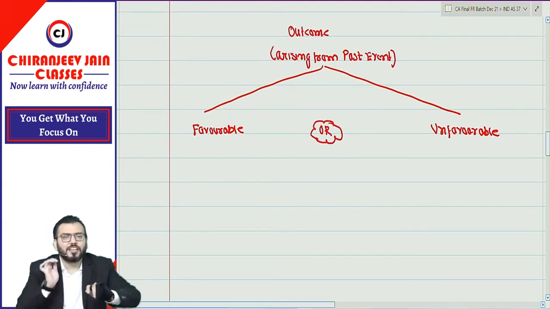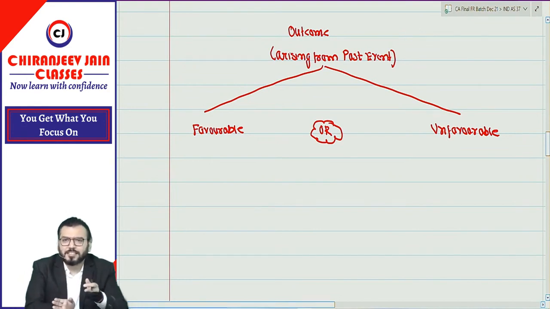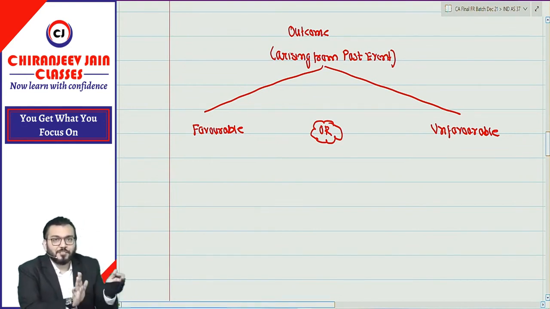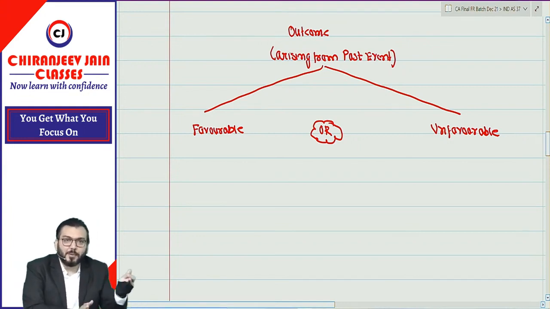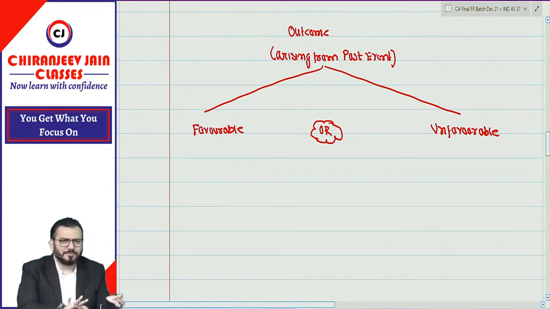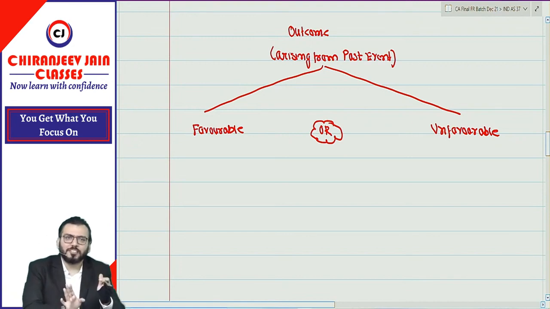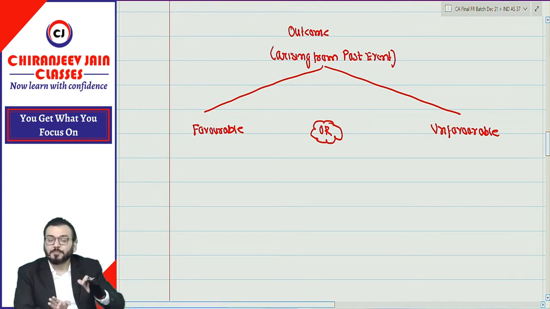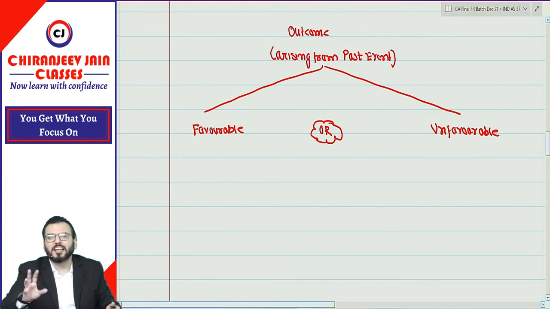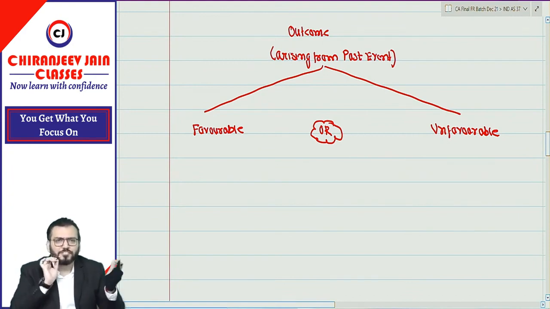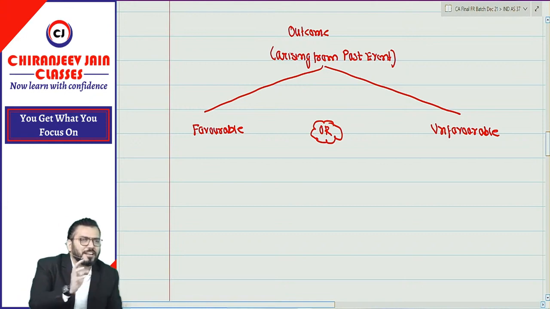Can I say when I am saying favorable, it means expected income. When I am saying outcome is favorable, it will be either expected income or gain. Income includes gain. When I say income, income always includes gain. Similarly, expense includes loss. But from your childhood, means CPT, they said expense and losses. Therefore, I am also saying expense and losses. But as per definition, income will include gain and expense will include loss.